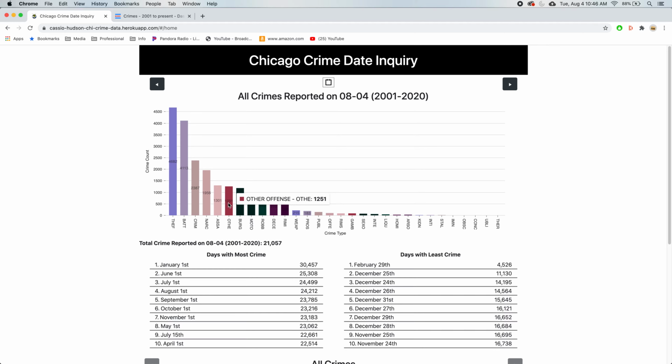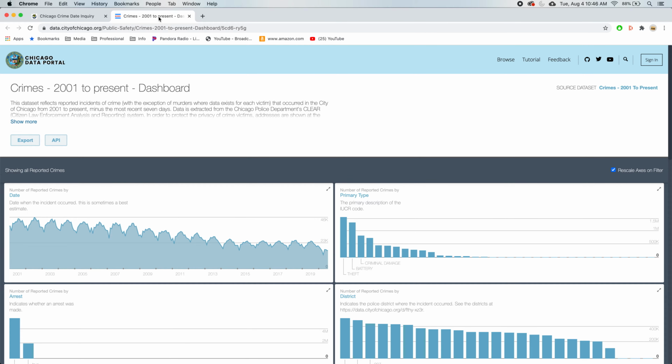It's all JavaScript. It's all npm. So without further ado, let me just show you what this does. This is connected to the Chicago crime reporting database, essentially. So the cops will do something, and then they will report it to this API. The original data source is this right here.